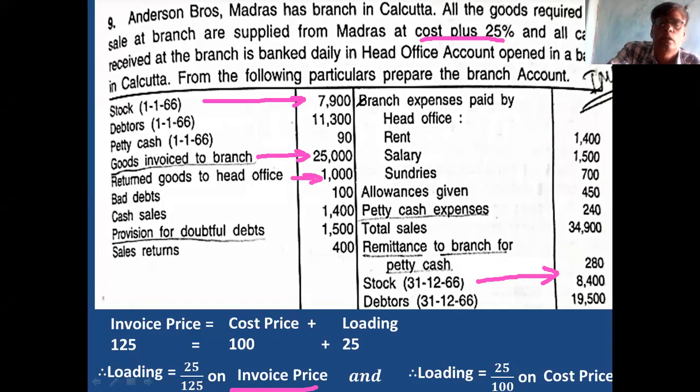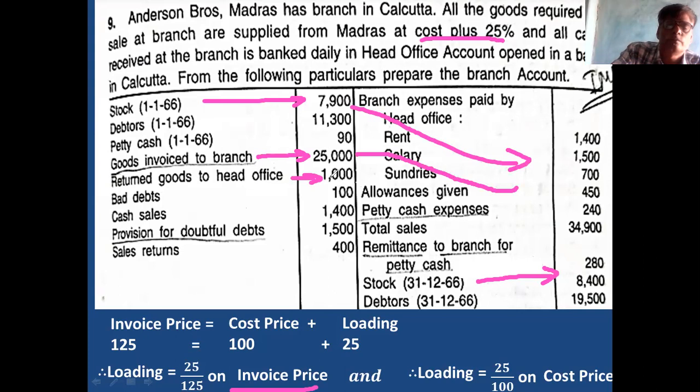That loading comes on the credit side of branch account. Remember this. Second, goods sent to branch, 25,000. 1/5 of 25,000 is 5,000.